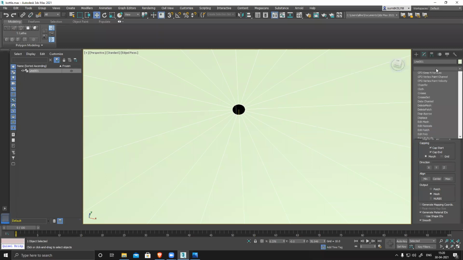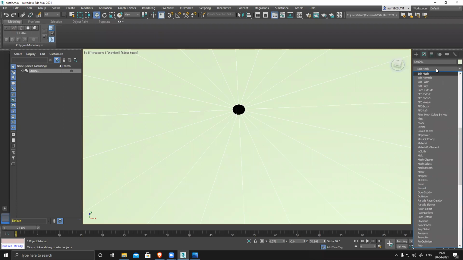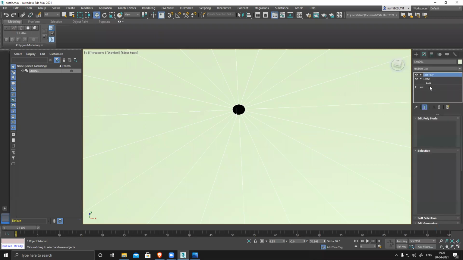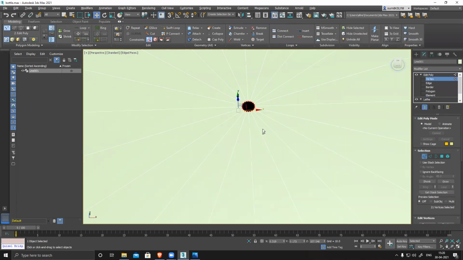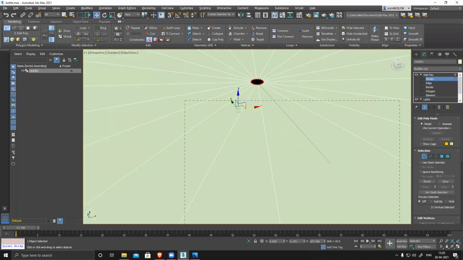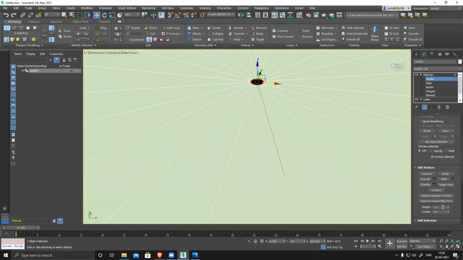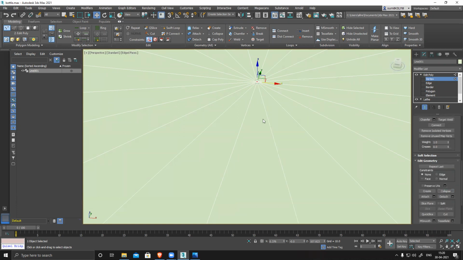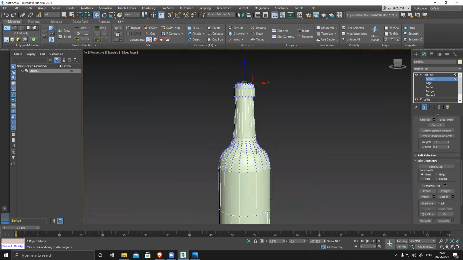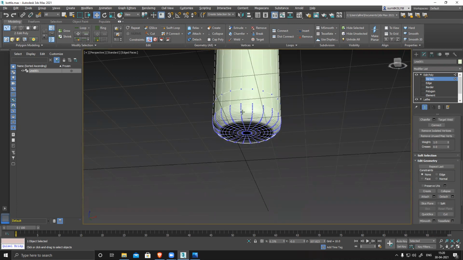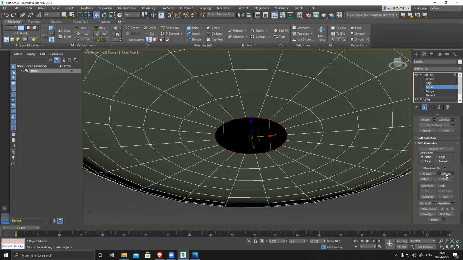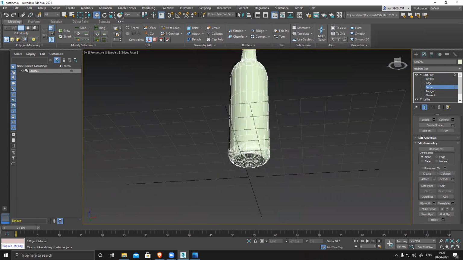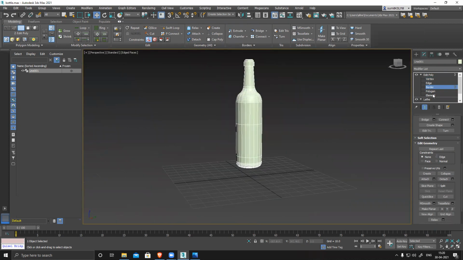So on top of this, apply an edit poly, go to vertices, select all the vertices, and collapse it. Same thing here also: select the border, collapse it. Rest is fine.